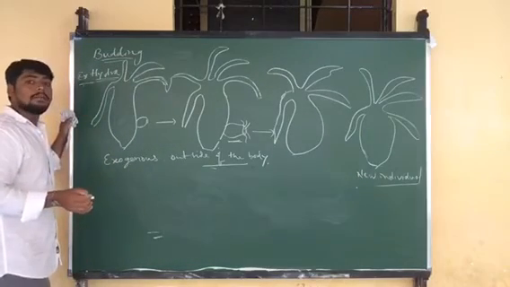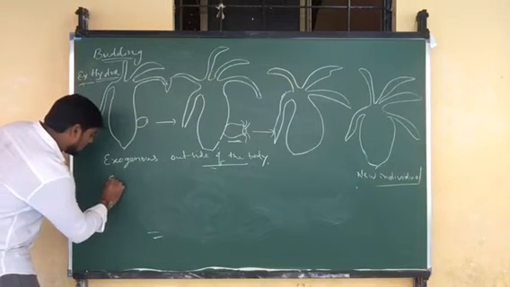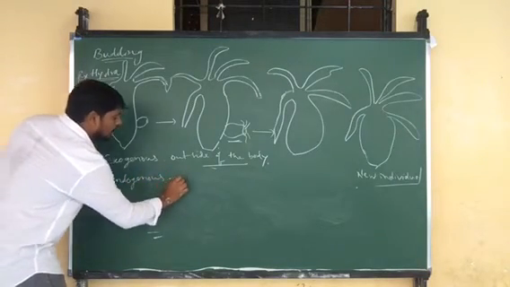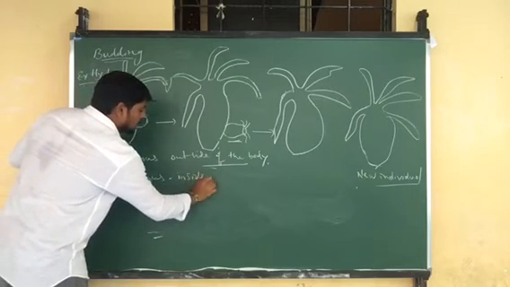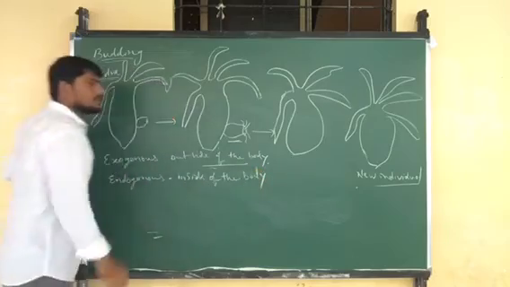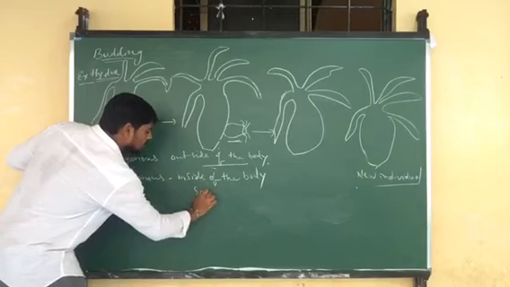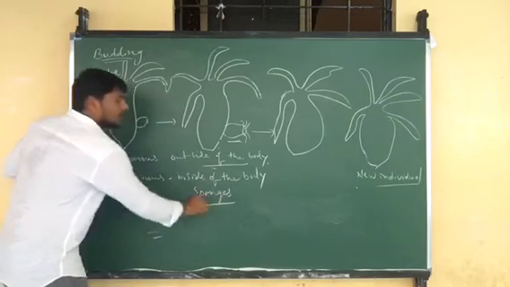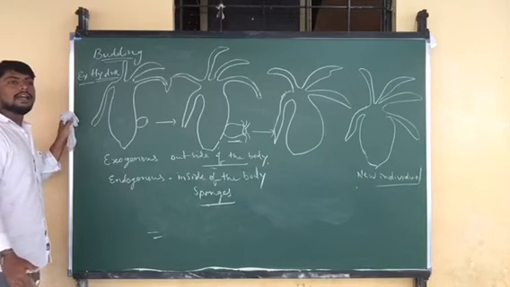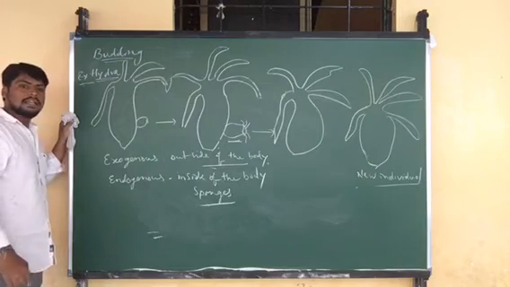If the bud starts developing inside of the body, that is called endogenous. Endogenous means the bud starts occurring inside of the body. In the case of endogenous budding, we can take sponges. In sponges we can see the formation of a bud inside the body. Hence it is called the endogenous budding method.